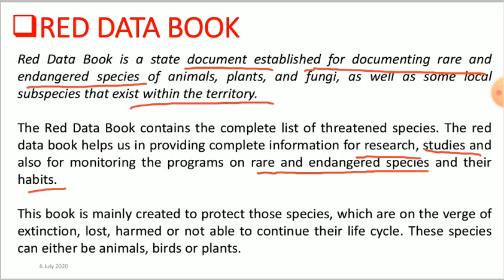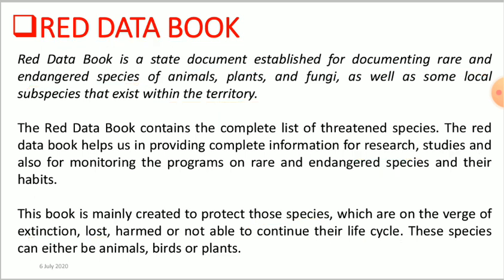So this book is mainly created to protect those species which are on the verge of extinction, as we had already learned about some animals which got extinct, right? Such as mammoths, dodo. Those are some animals which went extinct. So this Red Data Book keeps the data of those animals which are getting extinct, also lost and harmed, and are not able to continue their life cycle. So those species can be animals, birds, as well as plants, right?